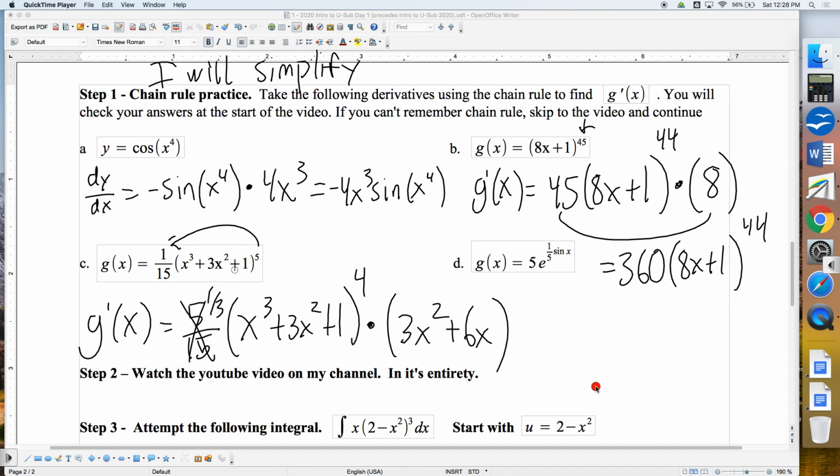You cannot distribute 1/3 to the first polynomial because this 4 is like blocking it. You can only just distribute basic multiplication for things that are degree 1. So really, let's take 1/3 and distribute all the way to the end of the expression, which actually works out nicely, right? 1/3 of 3x squared is x squared. 1/3 of 6x is 2x. Still need parentheses for that group.